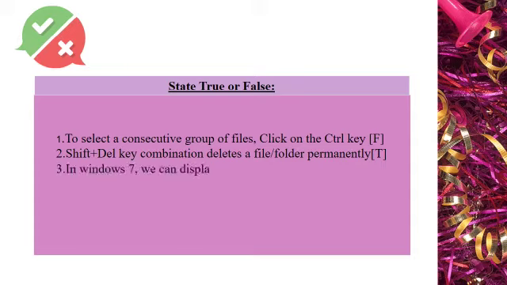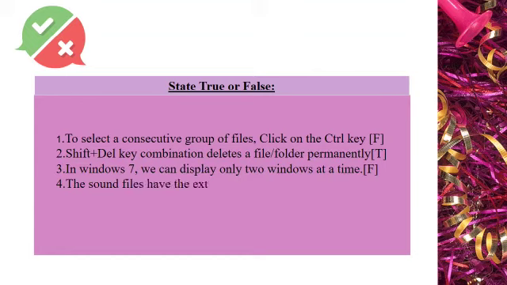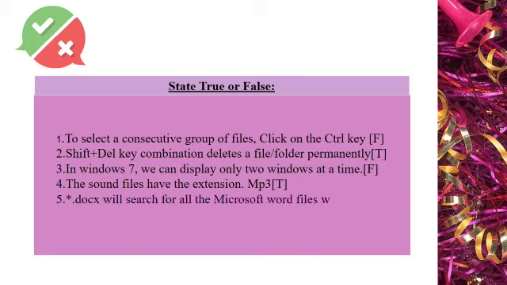In Windows 7, we can display only 2 windows at a time. False. The sound files have the extension MP3. True. Asterisk.docx will search for all the Microsoft Word files whose name contains only one character. False.